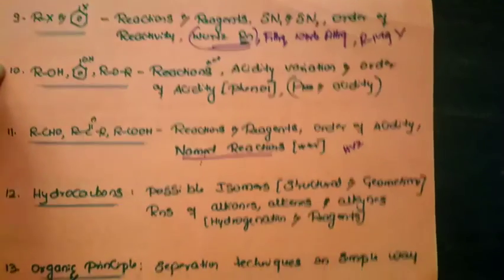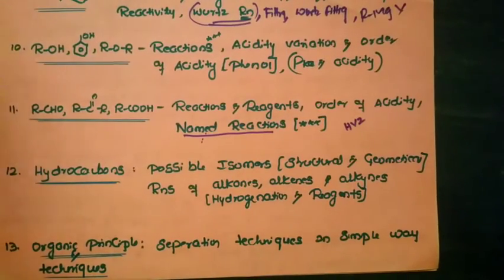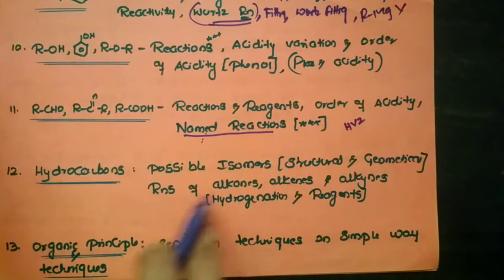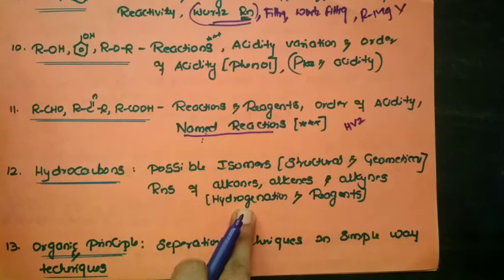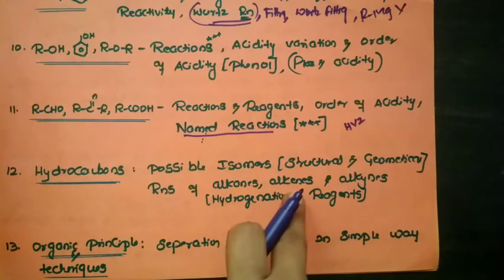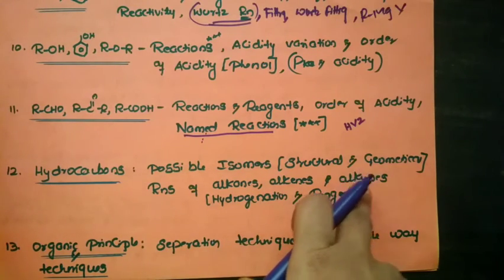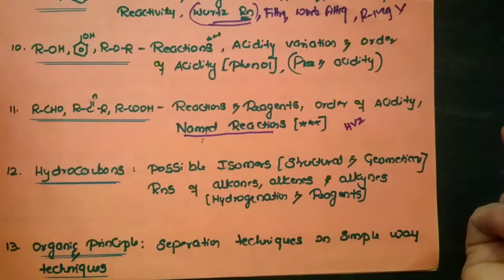These are the possibilities. When it comes to hydrocarbons, a question will be based on the number of possible isomers you need to calculate when the formula is given. That might be structural isomers or geometrical isomers, and the reactions of alkenes and alkynes, especially the hydrogenation and the reagent. What happens in the hydrogenation of alkynes into alkenes, which reagent is used, those all are important points.